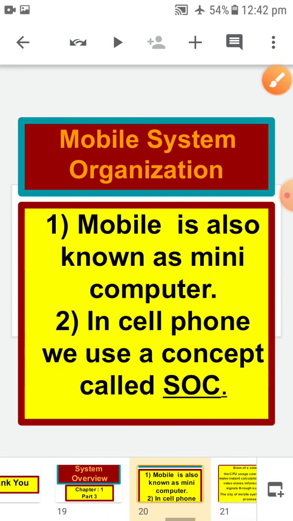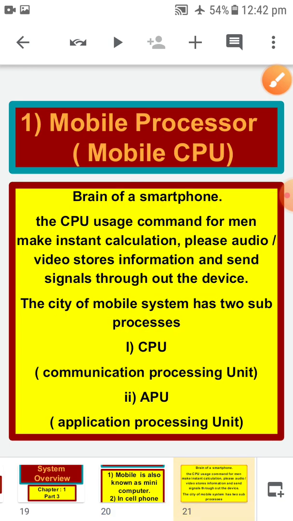Let's talk about the mobile processor. Like a computer has a brain, the CPU, in the same manner mobile also has a processor. This is the brain of a smartphone. Smartphone means a machine which has the same variety and facilities that we have on a computer.